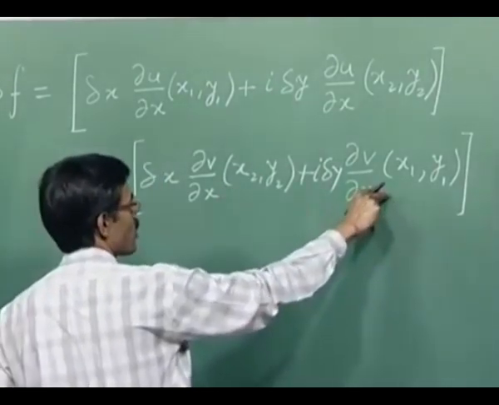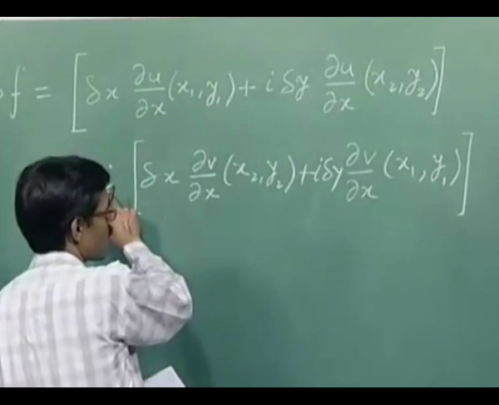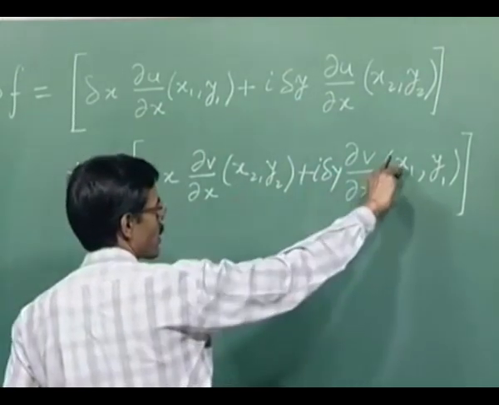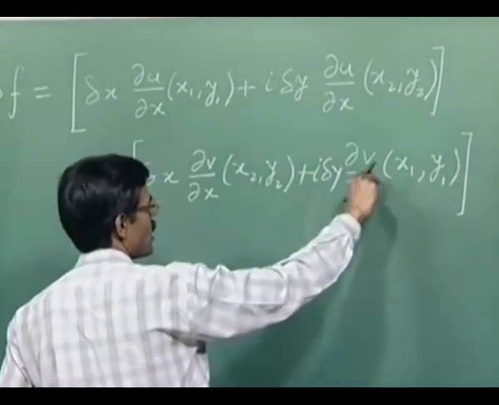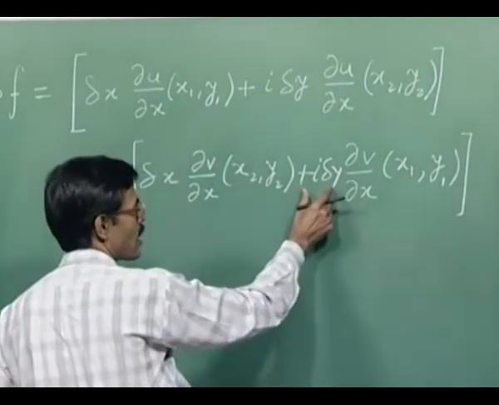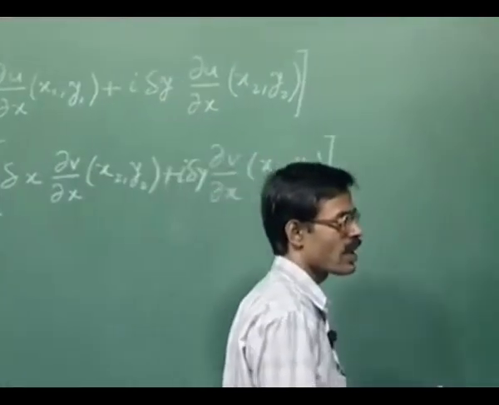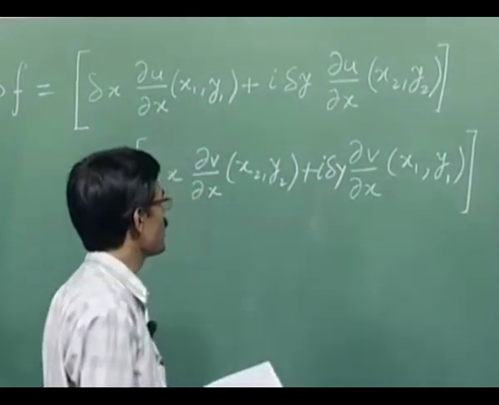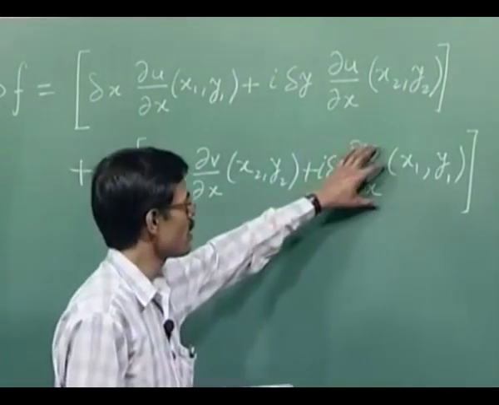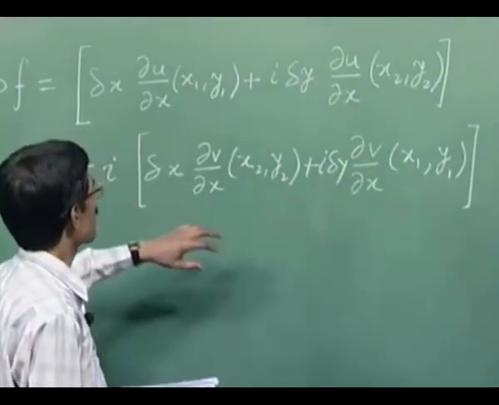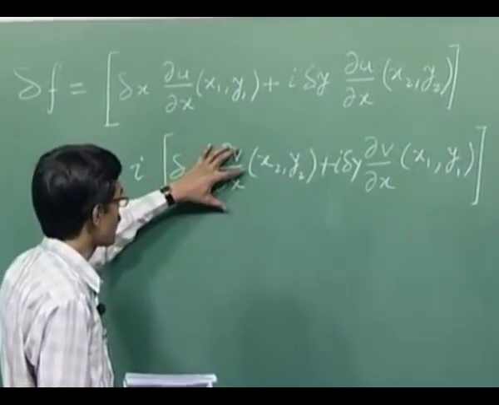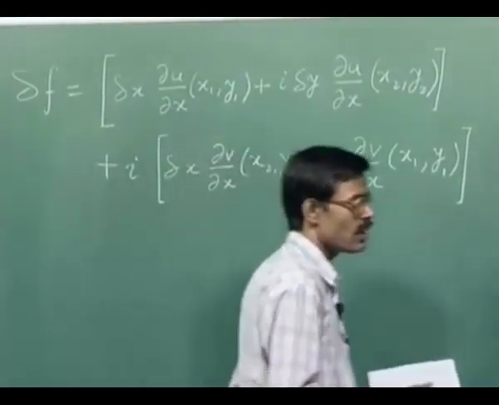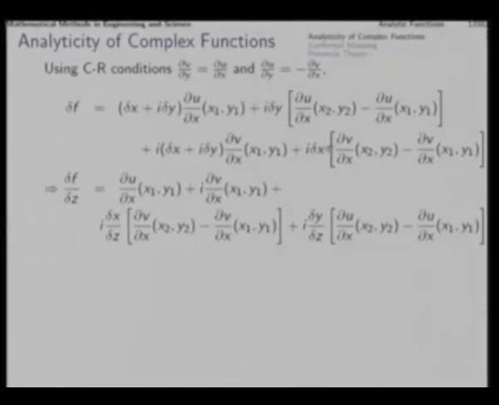As we add to this, we get the i common outside as it is already there, del v by del x at x1 y1 we take common, and then we get in bracket delta x plus i delta y, that is here, and whatever we added to this, that we subtract from here, okay. So, we added delta x del v by del x at x1 y1. So, that same thing we subtract from here, and then the result is here, right.